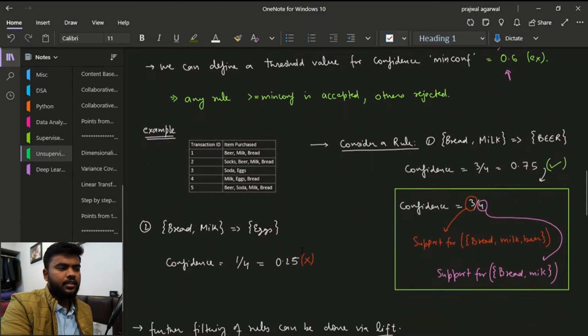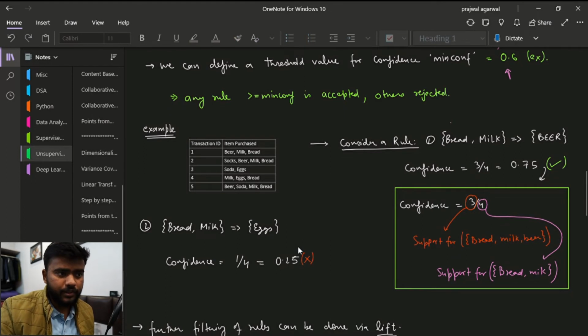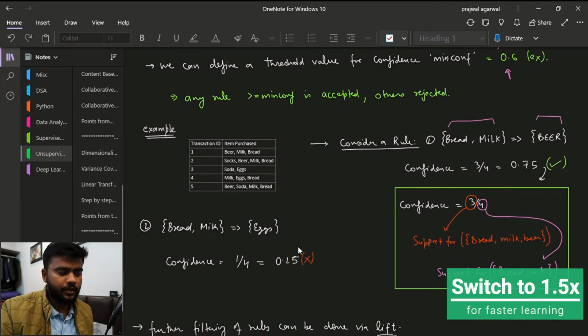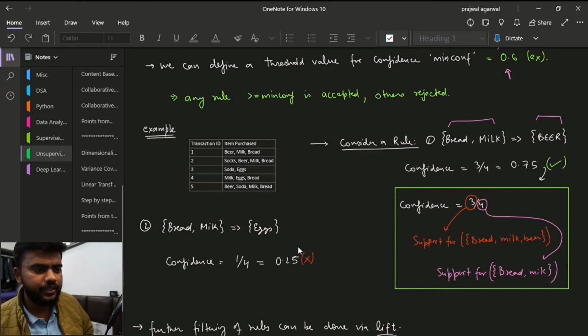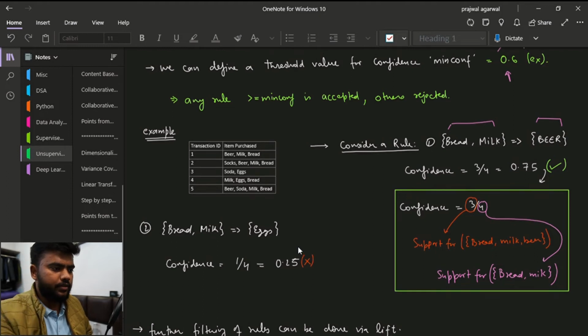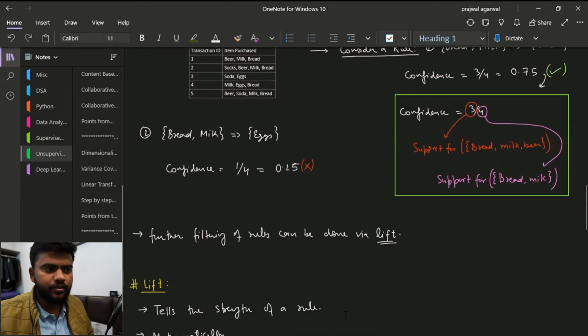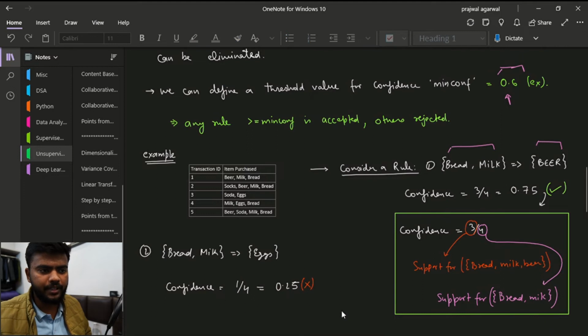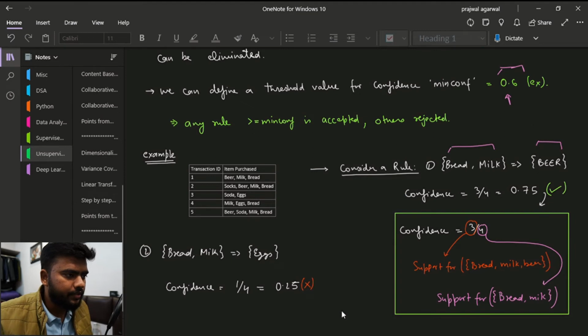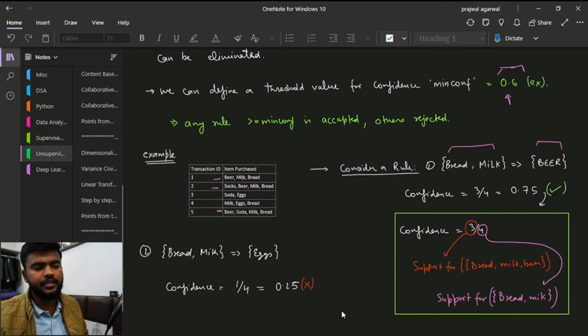So for example, if we consider this rule, bread, milk implies beer. We calculate the confidence using this formula. First we take X union Y, so we look for the support of bread, milk and beer. We have bread, milk and beer here, then here as well, and then again bread, milk and beer. So we have 3 places where we have this item set.